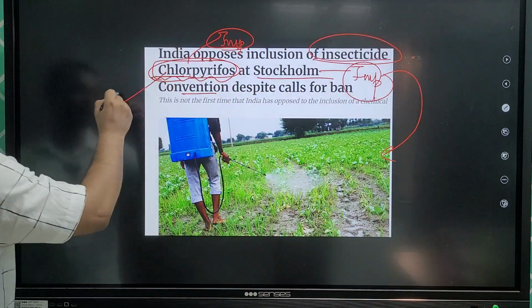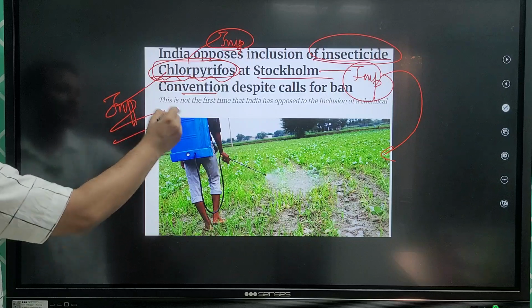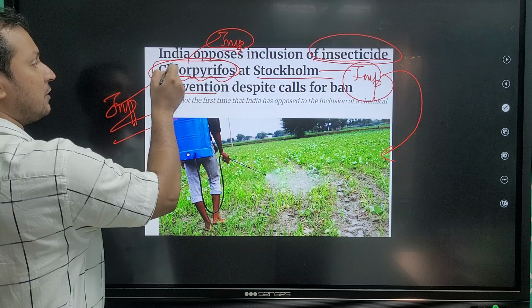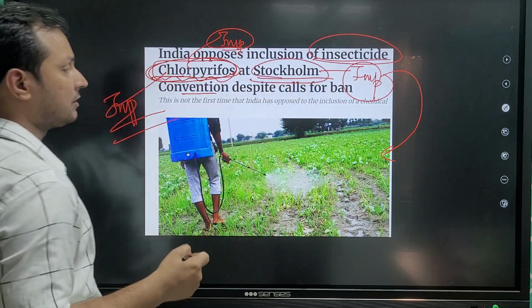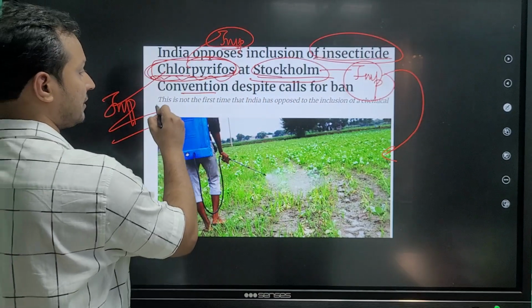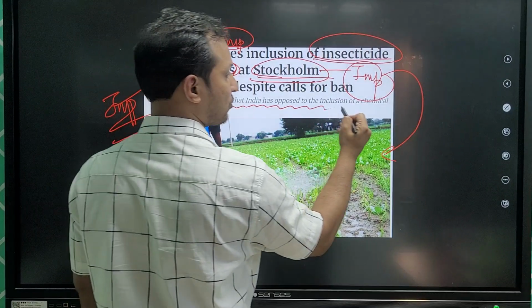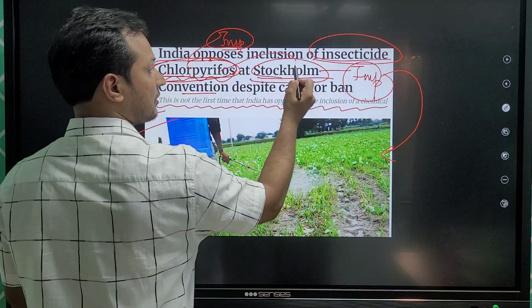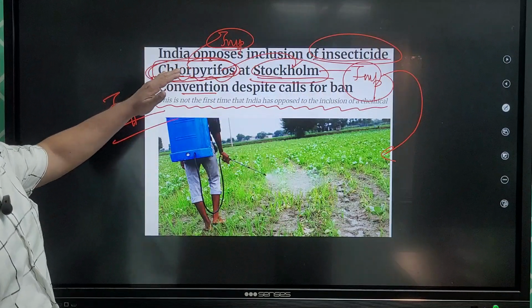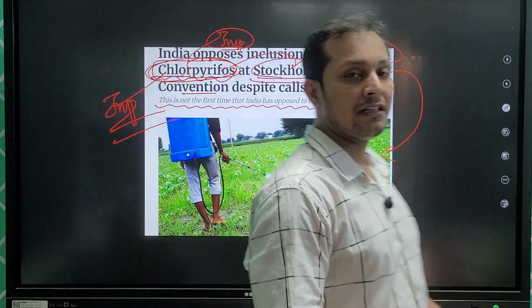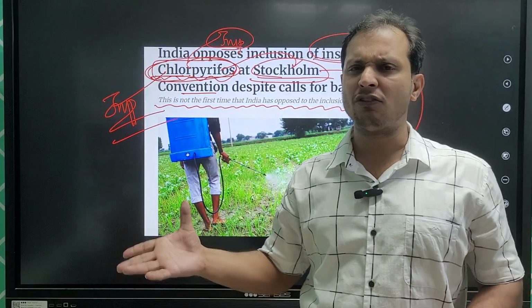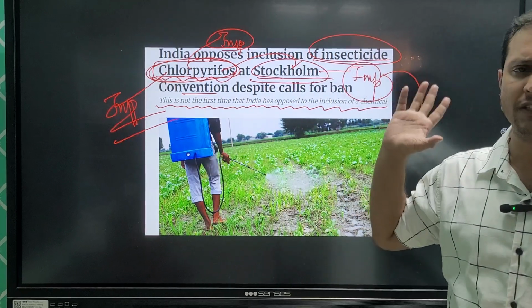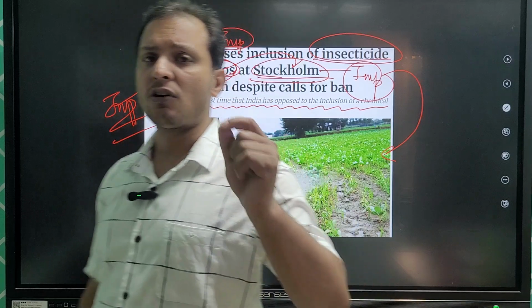So this chemical is basically an insecticide. You can see here that India has been opposing inclusion of this in the Stockholm Convention. But recently what has happened, you can see this is not the first time that India has opposed the inclusion of Chlorpyrifos in the Stockholm Convention. So this chemical is also very important. You may expect a question on this chemical also. This was in news recently, only in the month of April. So the question can be framed on this. This is very important, and Stockholm Convention in environment you must have studied. So that is also very important.